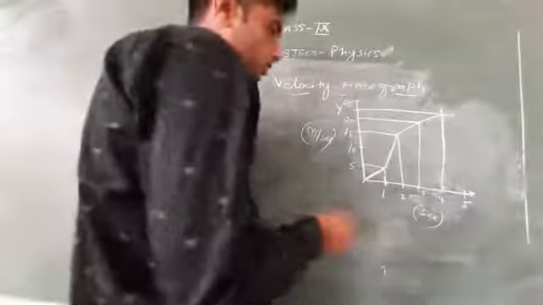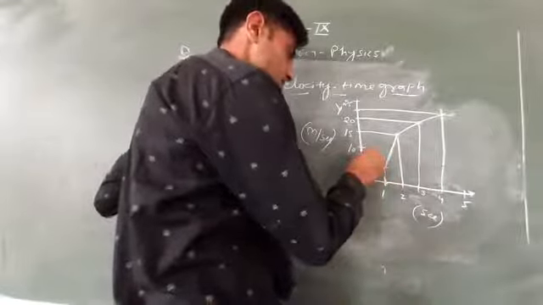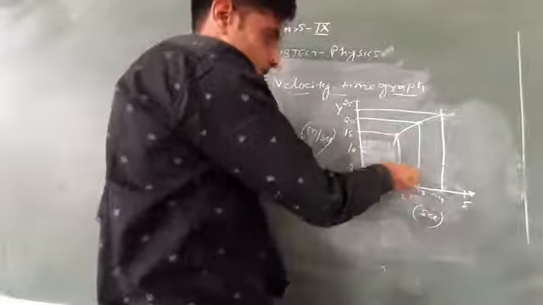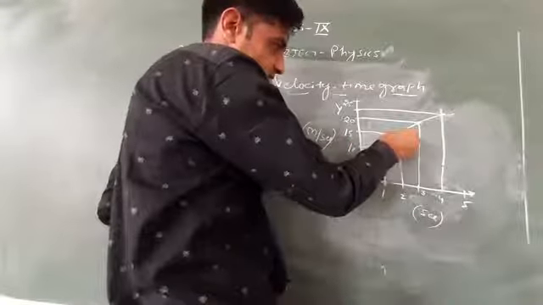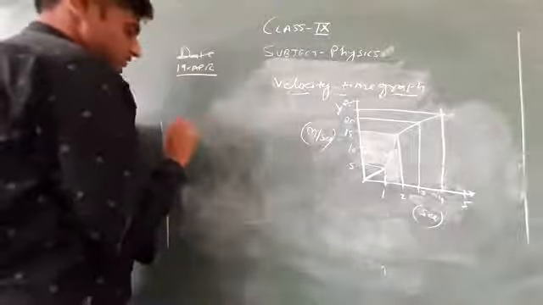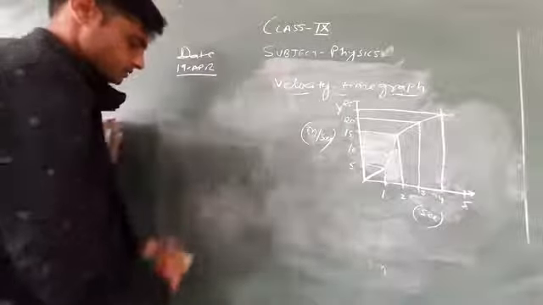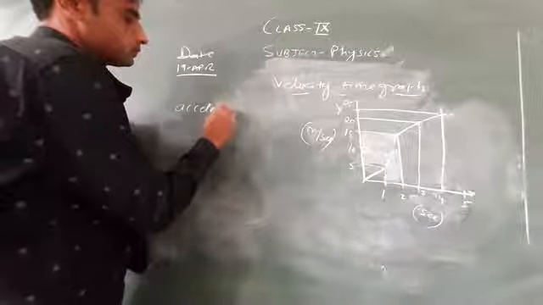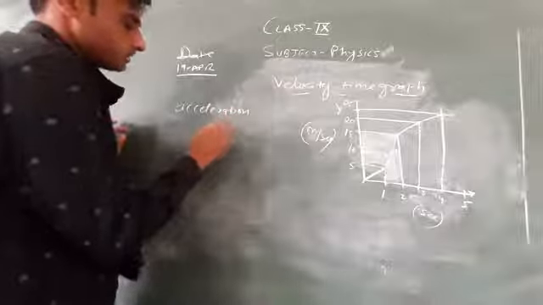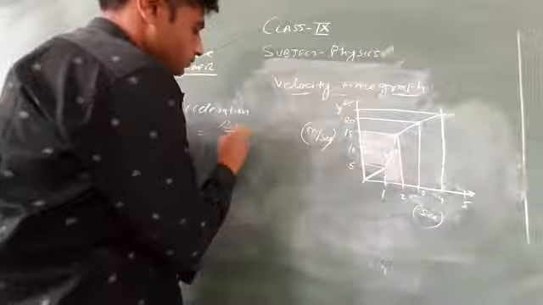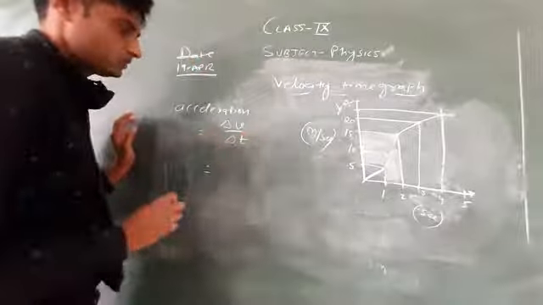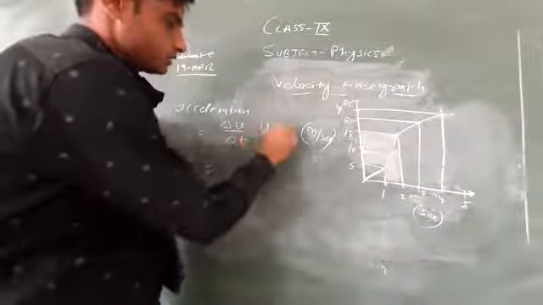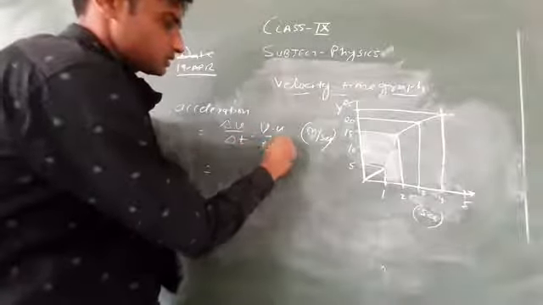If we want to discuss this change in acceleration, first we have to discuss this interval. As you know, what is acceleration? Acceleration is equal to change in velocity upon change in time, that is, V minus u upon t2 minus t1.